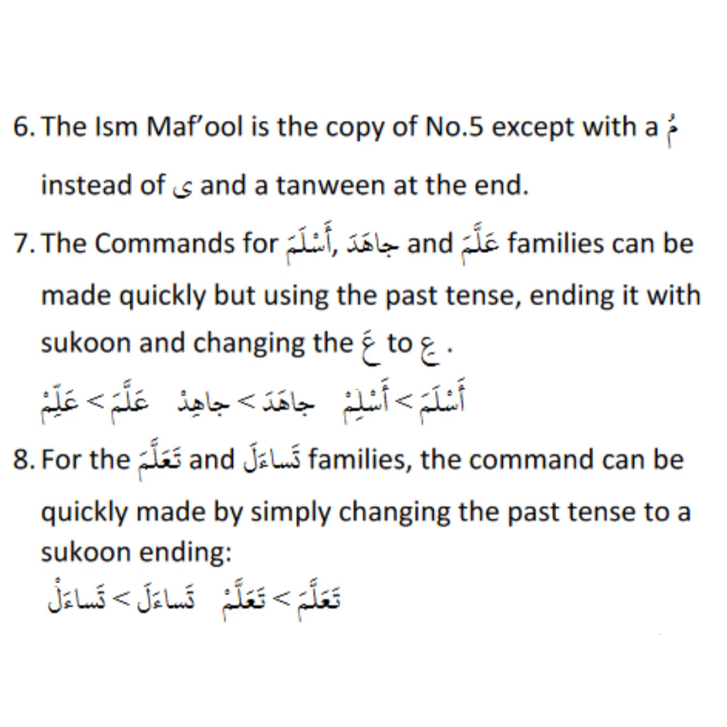The commands for aslama, jahada and allama families can be made quickly by using the past tense, ending it with a sukoon and changing the ain letter from a fatha to a kasra. So aslama, to make a command, it's aslim. Jahada, jahid. Allama, allim. For the ta'allama and the tasa'ala families, the command can be quickly made by simply changing the past tense to a sukoon ending. So ta'allama becomes ta'allam. Tasa'ala becomes tasa'al.